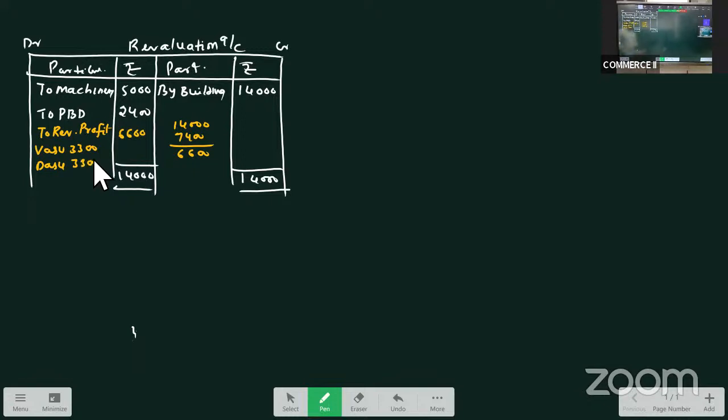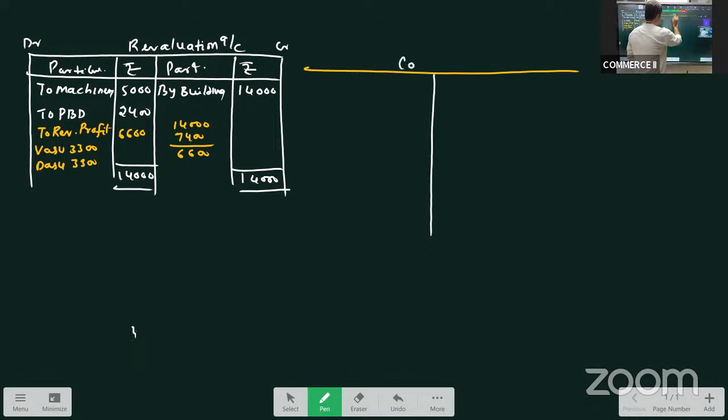Is it clear? Good. What is the next step? The next step is we prepare the cash account. This is both cash as well as bank.